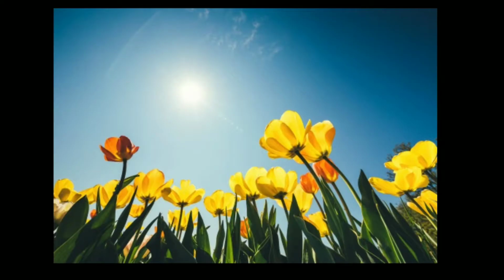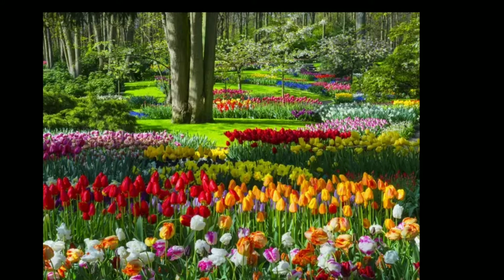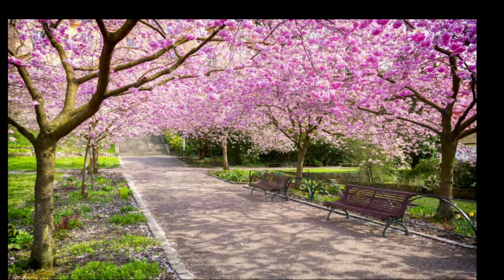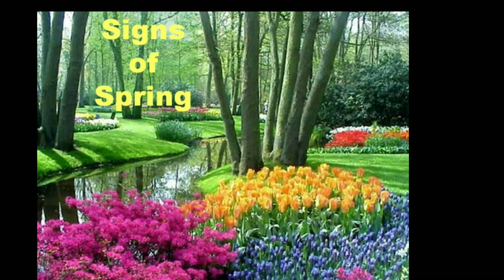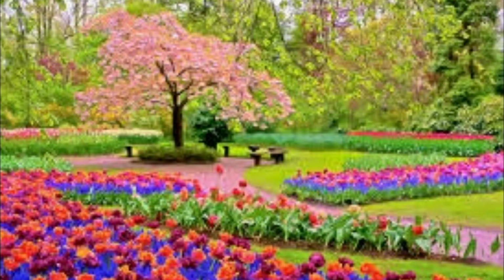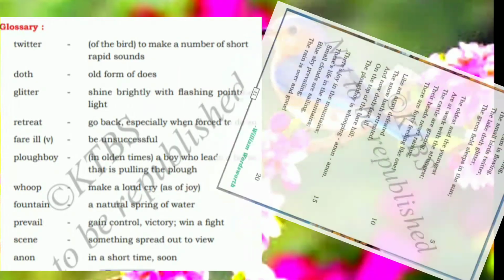Got it? Okay, students, as you know, this poem is called March because in this poem, the poet William Wordsworth describes nature as seen in the month of March. So, it is called March. It is springtime. Understood? Spring is a colorful season. It brings cheerfulness and new activity in all living beings. The world appears fresh and beautiful. As you can see on the screen, these are pictures of the spring season. Understood, students? Let's move on to the poem now.